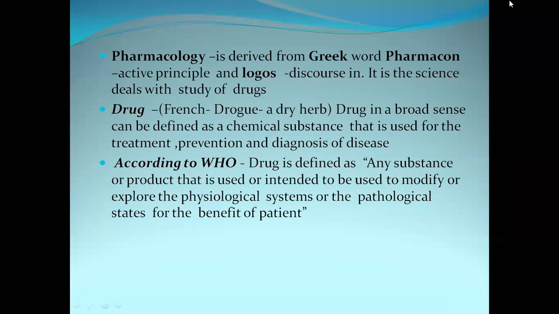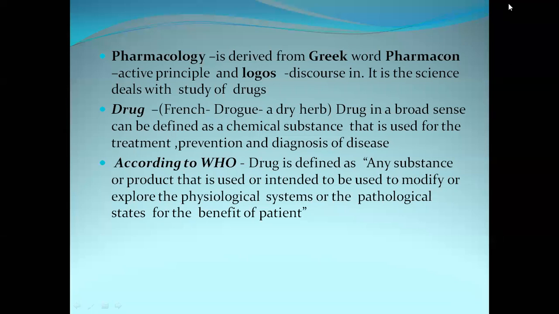Now, when we require exploration of the physiological system in hormonal deficiencies, what is going to happen? Hormonal replacement therapy will be given. Here, hormonal replacement therapy is a drug or substance which will explore the physiological system. In certain pathological states also, drugs are given for the benefit of the patient.